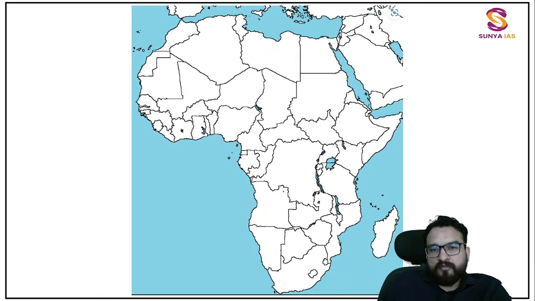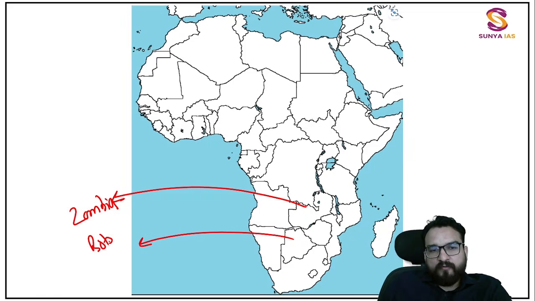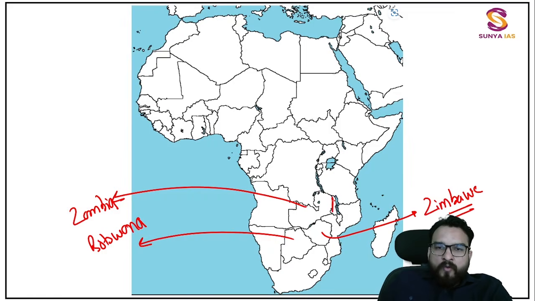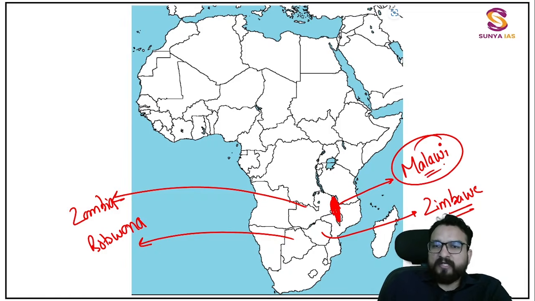So see now, this is Zambia. After Namibia, Zambia, right? Then Botswana, important. And then over here, Zimbabwe, cricket team, Zimbabwe. And then this long shape over here, which you will be remembering as Malawi, because over here I'll be telling you about one lake also in physical.